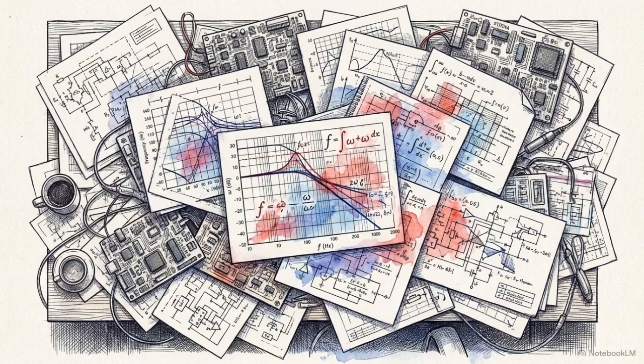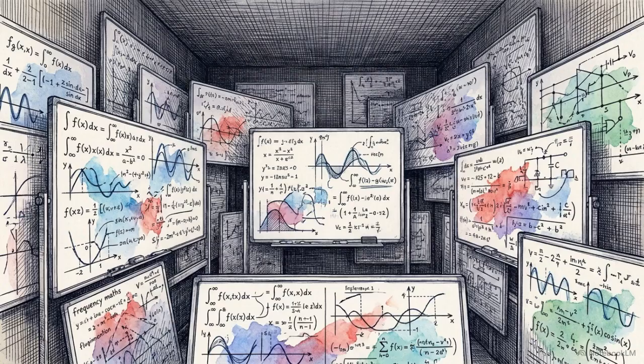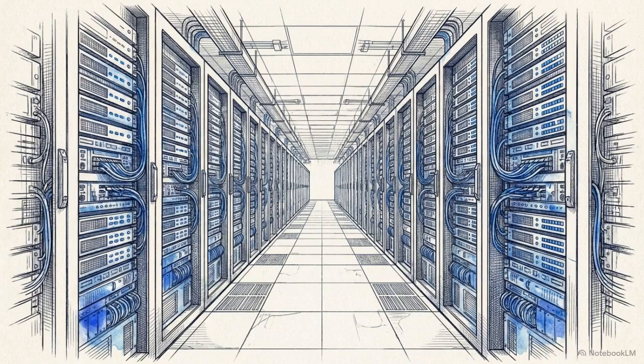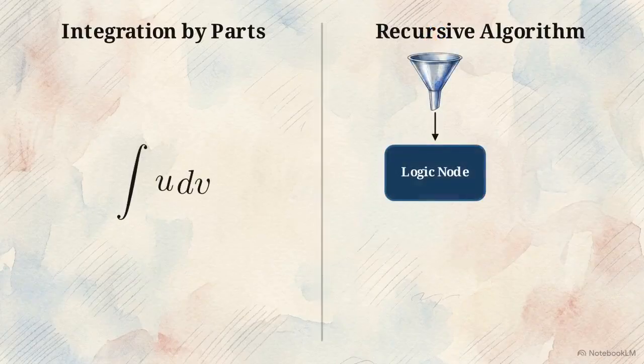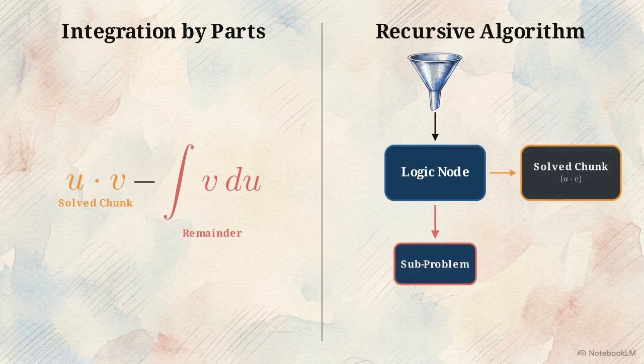Without the tandem of partial fractions to break the system apart and integration by parts to process it, engineers would remain trapped in abstract frequency models, unable to verify physical electrical behavior. Moving to the digital domain, these principles suggest a framework for how software architectures handle scale. Conceptually, integration by parts functions as a mathematical mirror to a recursive algorithm or dynamic programming.